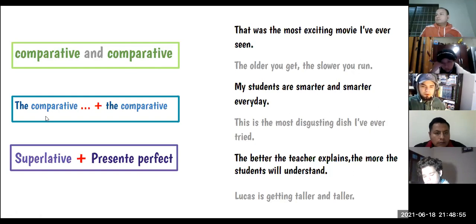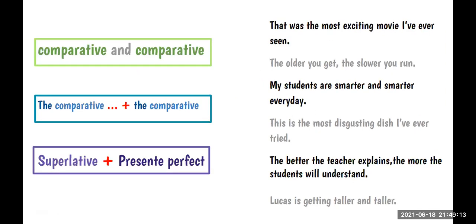So, in the next rule, in the next structure, we have the, a comparative, plus the, and a comparative. And in the last rule, we have a superlative and the present perfect. So we are going to match all these structures with the sentences that we have on the right. Okay, for example, the first rule, comparative and comparative. Which of the sentences can we match with this structure?